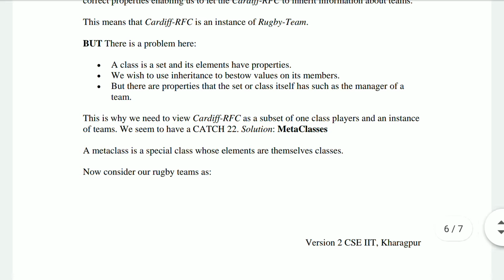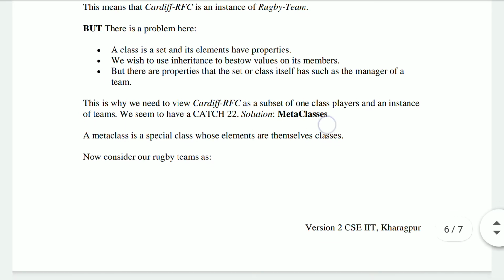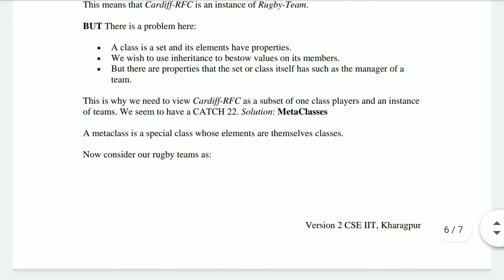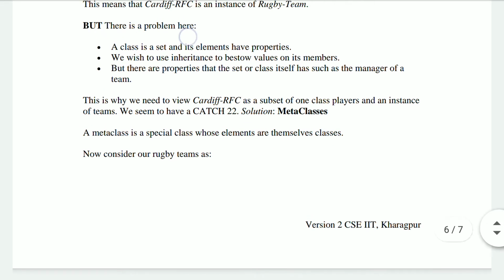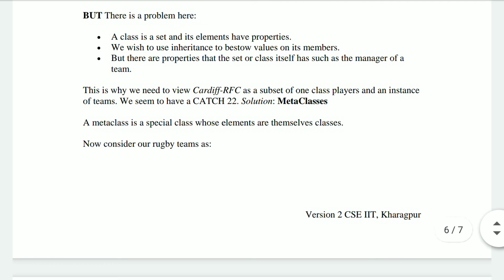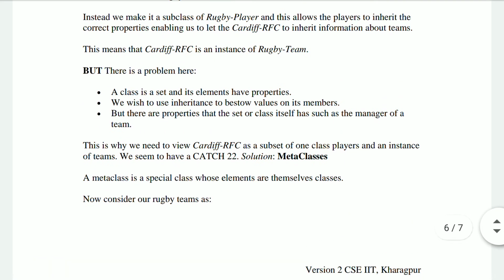Why are we talking about one class, players? We are talking about only the players and not the managers or any other employees working for that particular team, right? So we seem to have a catch-22, and the solution is a meta class. How are we going to solve this problem of inheritance of properties when using instances for the rugby team? By applying a meta class.